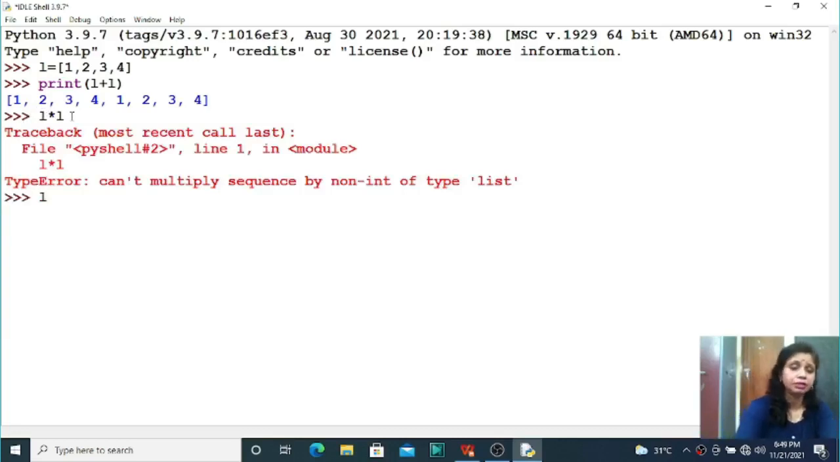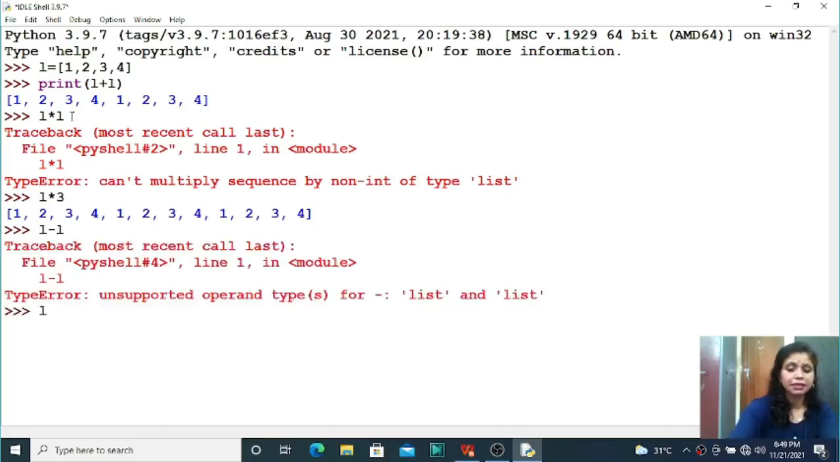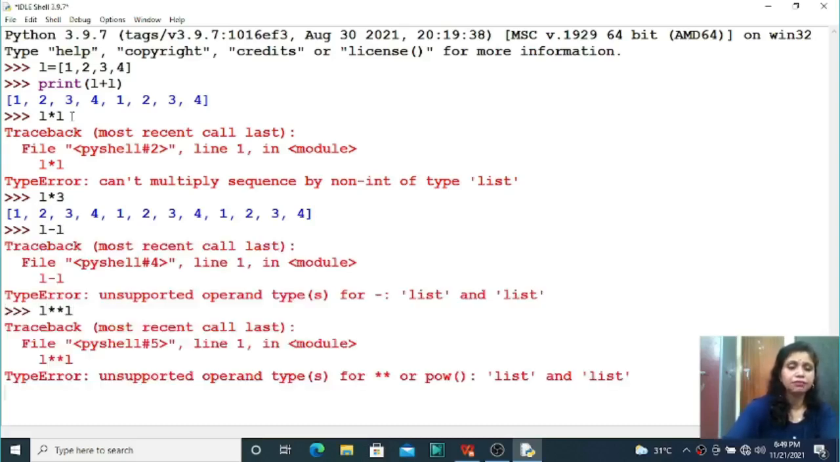So how will you use this one? If you want to repeat the elements of the list variable 3 times, then you have to use L multiply 3. So 1, 2, 3, 4, 1, 2, 3, 4, 1, 2, 3, 4, 3 times your elements will be repeated, right, students? Similarly, L minus L, that means subtraction, is not valid, and the exponentiation operator is also not valid. So which one is your valid operator here? That is print L plus L, option A.